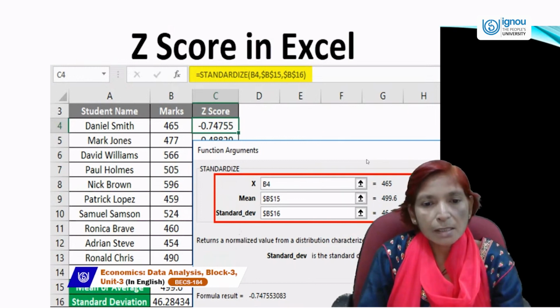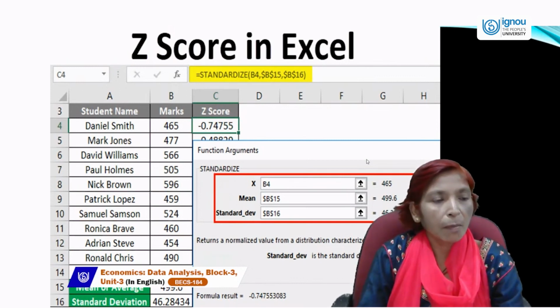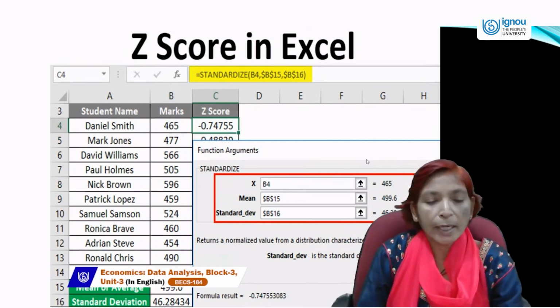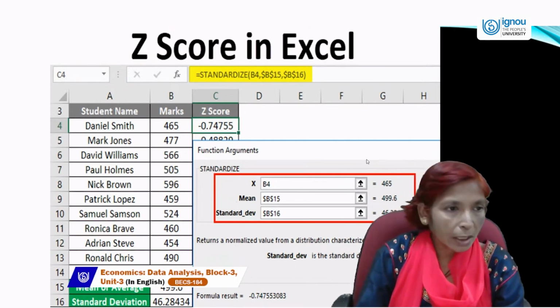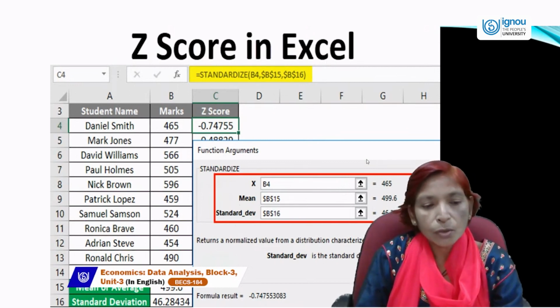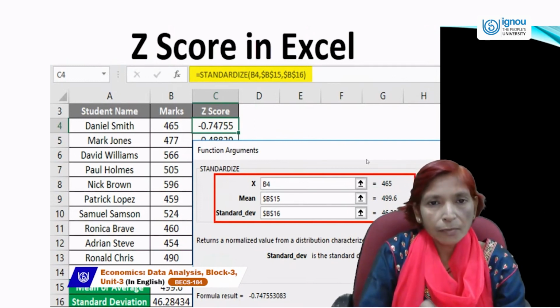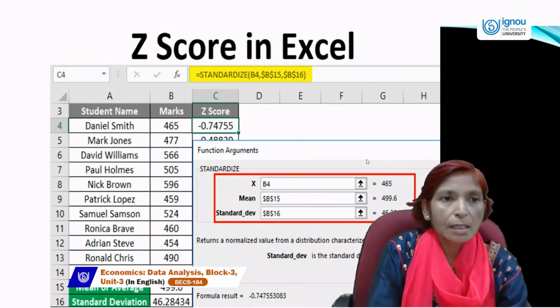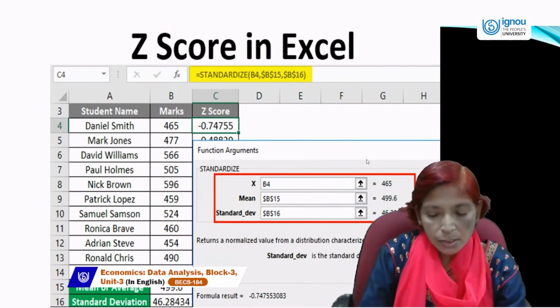The mean is in column B, B15, which is 499.6, and the standard deviation is in serial number 16, which is 46.28434.